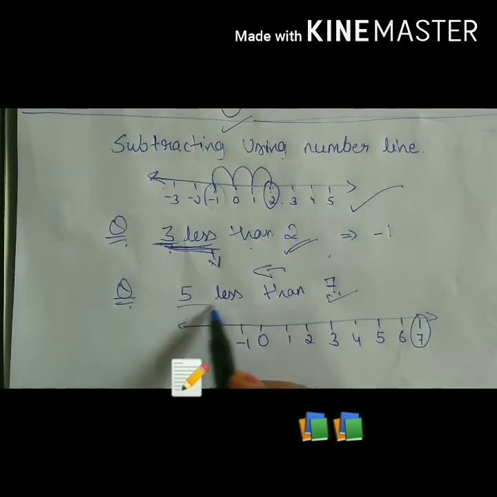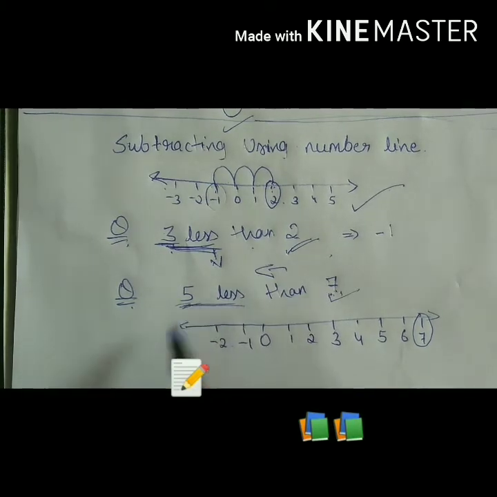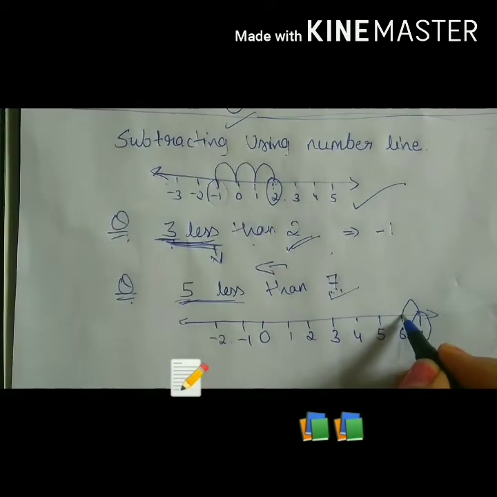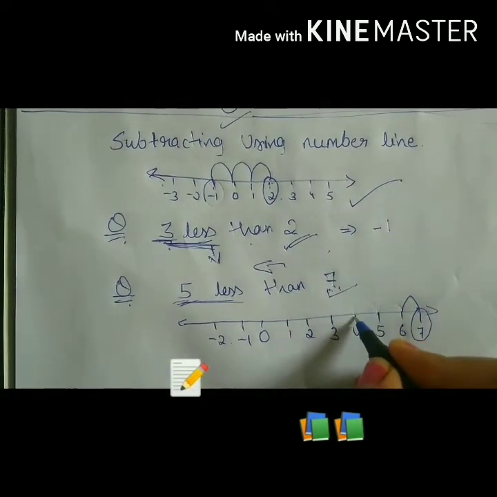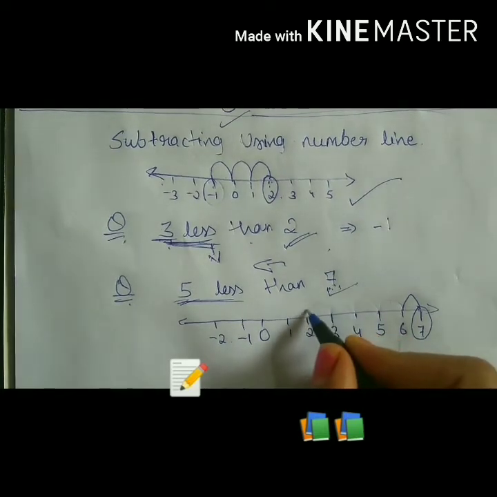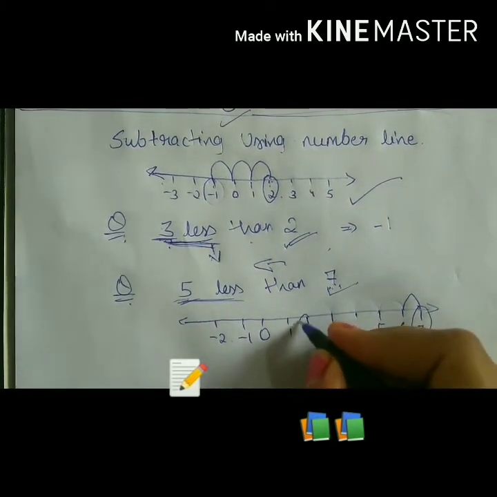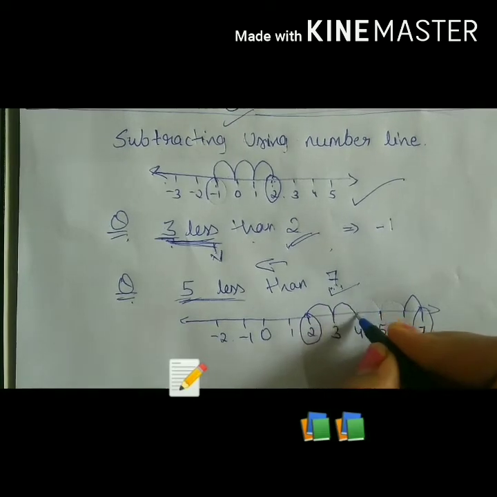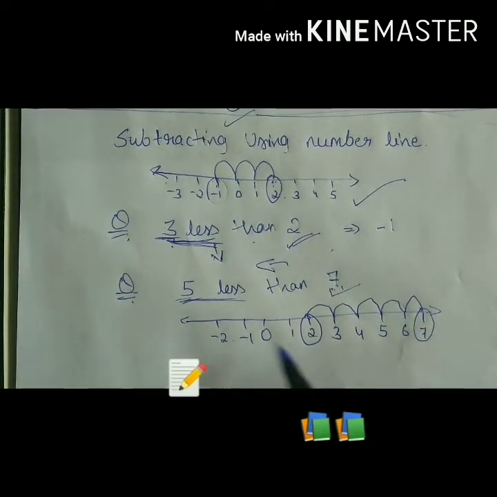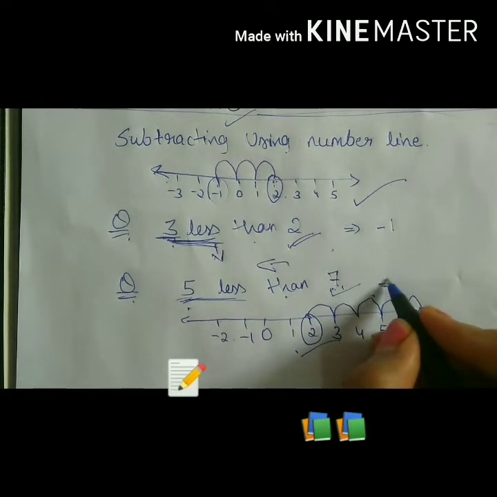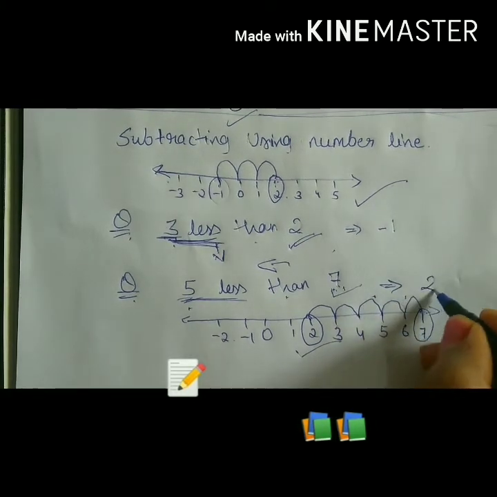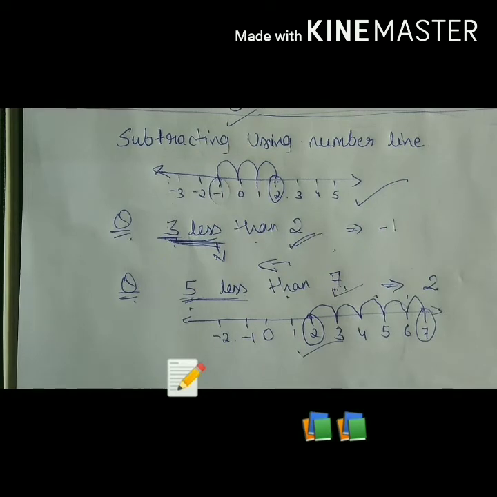How many steps do we have to go to the left side? 5 steps. 1, 2, 3, 4, 5. That is 2. 5 less than 7 is 2. So our answer here is 2. This is how we do subtraction using a number line.